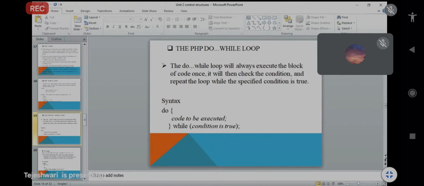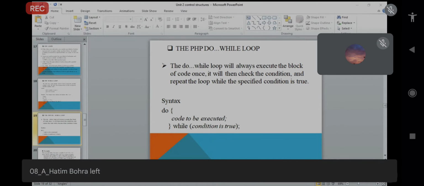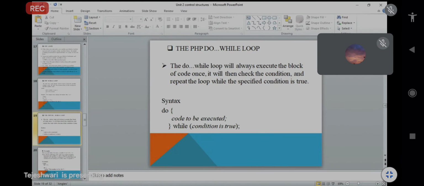This is basically a process. We will see with an example how to execute the do while loop. Only remember this: execute the block of code once, and then check the condition in the while. If the particular condition is true, the block will be repeated for as long as the condition is true. We will see with the example how that code is executed in the do while loop.